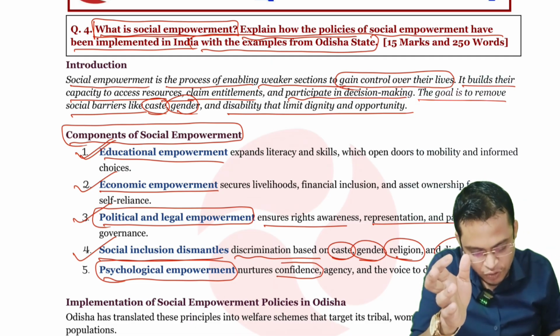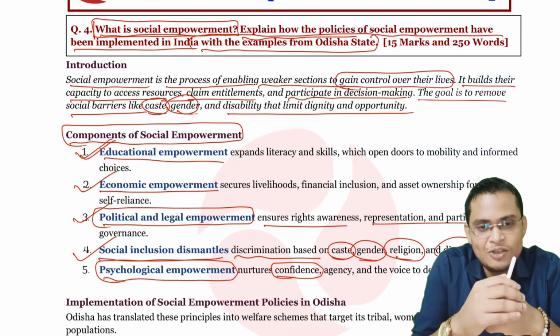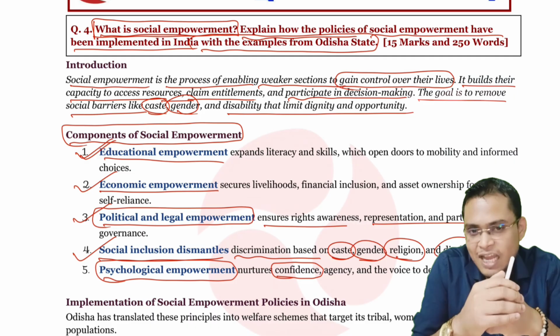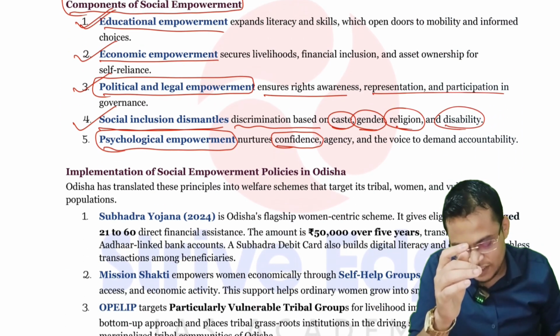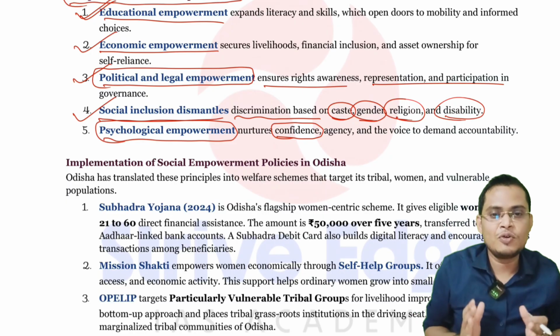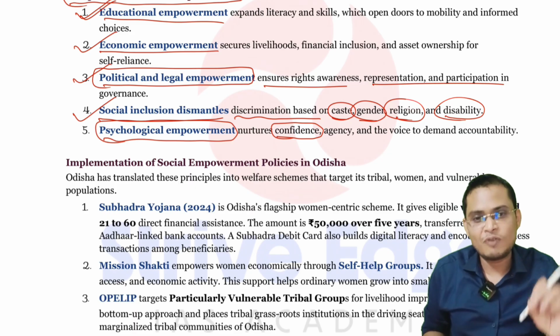So we have to give them confidence. For example, you will be able to clear the OPSC mains if you have the confidence that yes, I am going to clear. If you don't have confidence, it is very difficult for you to clear. That is what we can call psychology. Once you think that you will be able to do it, you will be able to do it. If you just think yes, I can do it, 50% of the work is done.